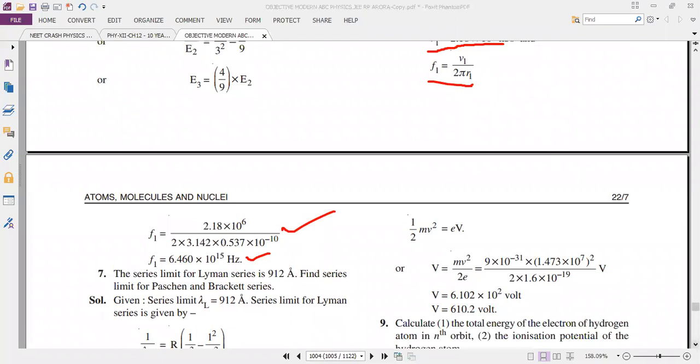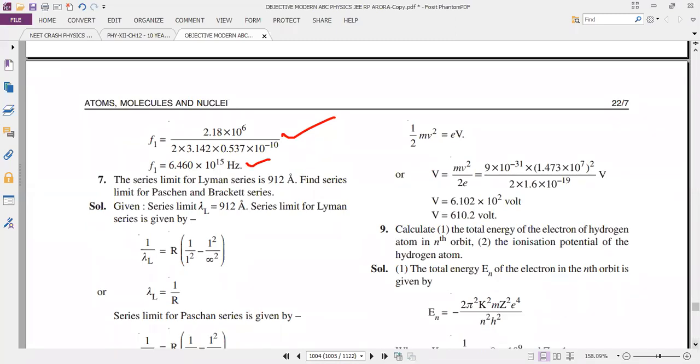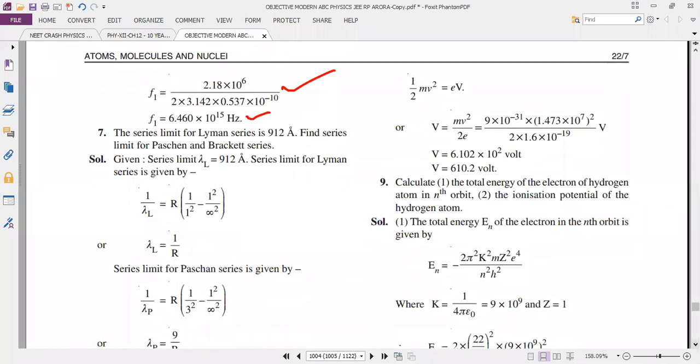Okay. So next, this is the formula. The series limit, lambda value 912. It is the Lyman series. So 1 by lambda equal to R, 1 by 1 square. The N2 value is infinity. Then you will get lambda L equal to 1 by R.